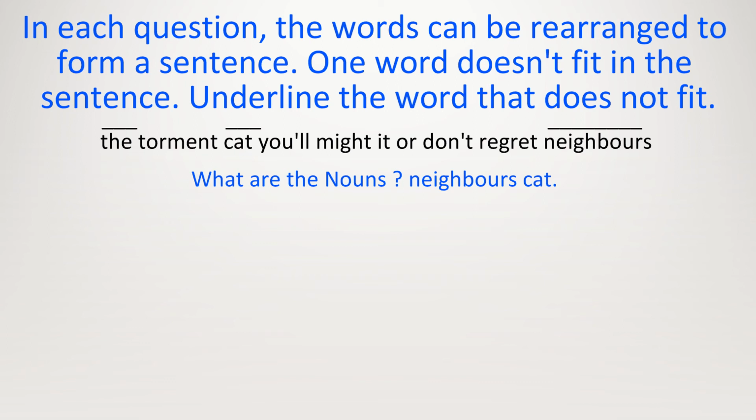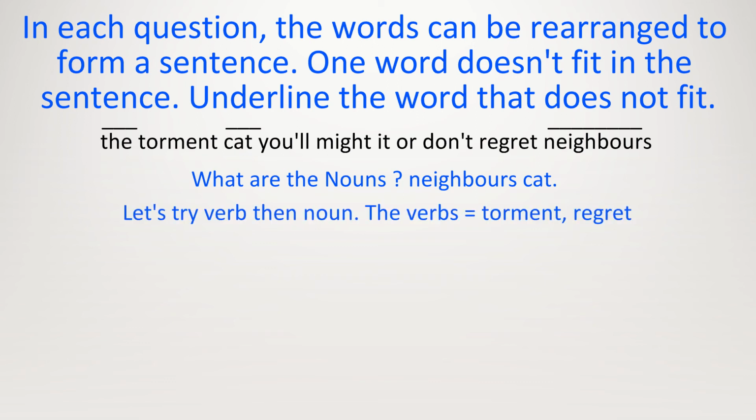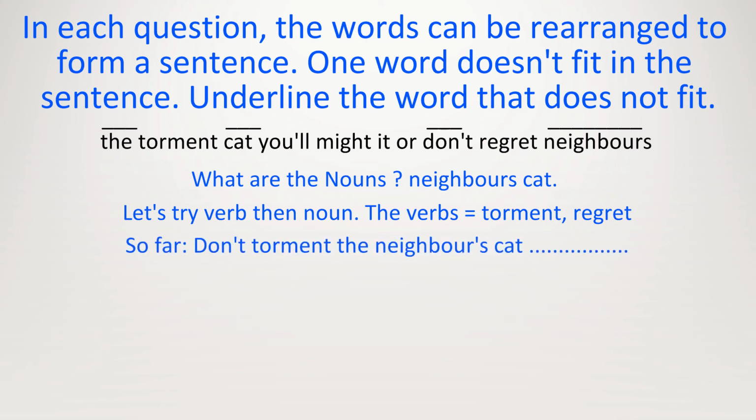Let's try verb, then noun. What are verbs in the sentence? Torment and regret. So torment the what? The cat. But whose cat? The neighbour's cat. Or regret the neighbour's cat. That one doesn't sound right. But should we torment the neighbour's cat? No. So let's put don't. So we have an instruction sentence. Don't torment the neighbour's cat.